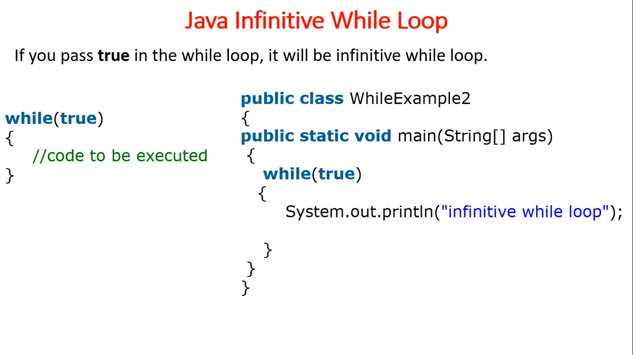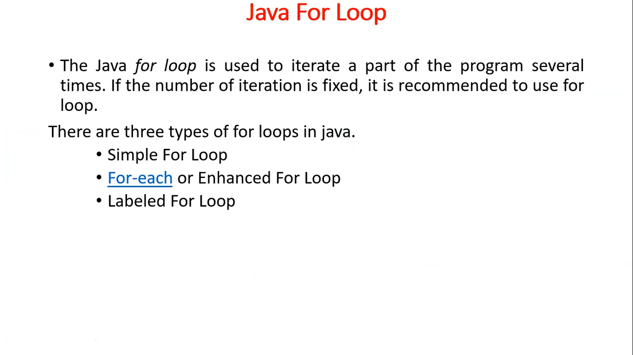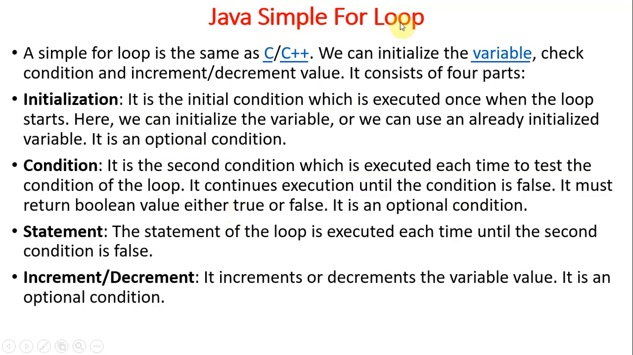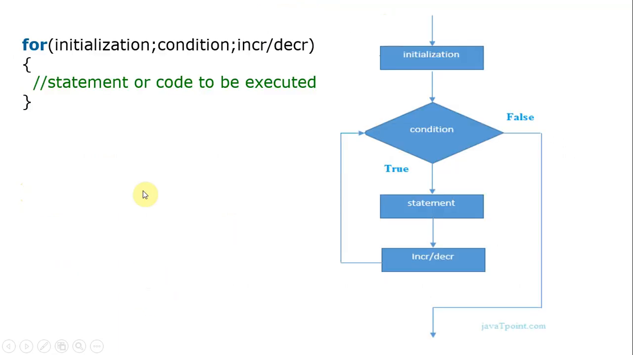Okay, looping statements. The next one is the Java for loop. It is very useful in any programming language. If the number of iterations is fixed, not like do while, if you know the number of iterations to iterate the statements, then you can go with the Java for loop. There are three kinds of Java for loops: simple for loop, for each or enhanced for loop, and labeled for loop. The simple for loop is the same as in C and C++. So initialization, condition, statements, and increment or decrement are there. So this is the syntax.